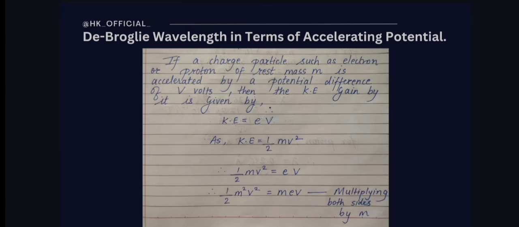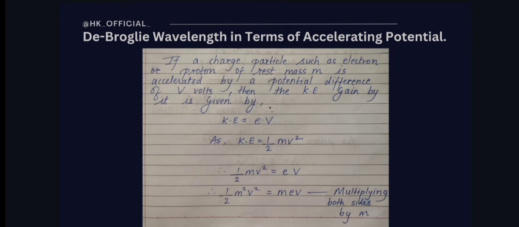First of all, if a charged particle such as an electron or proton of rest mass m is accelerated by a potential difference of V volts, remember here capital V is voltage, then the kinetic energy gained by it is given by, this is another equation of kinetic energy, equal to E into V. Here V is nothing but the voltage, remember. And also we all know the basic formula of kinetic energy of a particle, which is half mv square. Now simply just equate them.